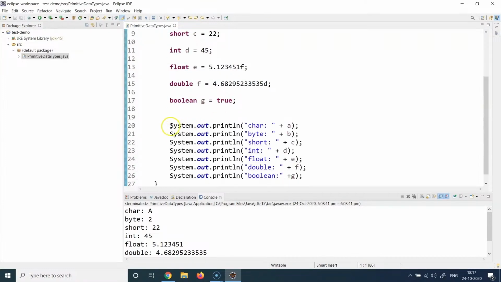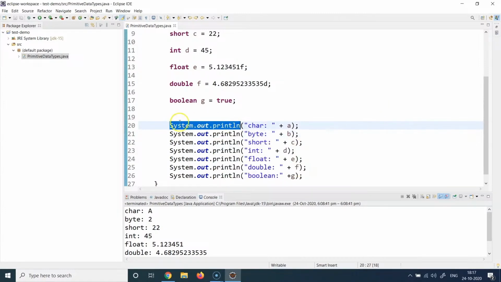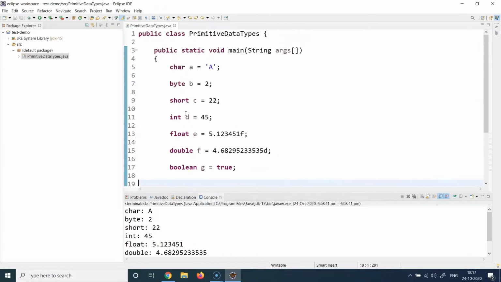You also see this, and for now, you can just remember that system.out.println is used for printing anything in Java. Anything you want to print on the console, you would be using system.out.println. What is system, what is out, and what is println? Again, we will cover these in the upcoming lectures. For now, I'm just creating a bunch of data types here, variables basically.